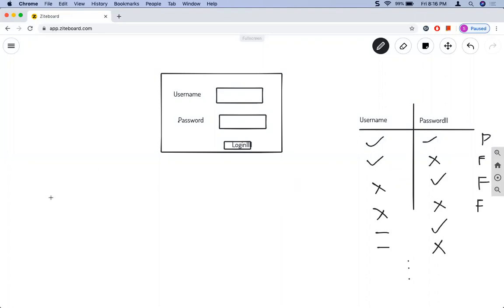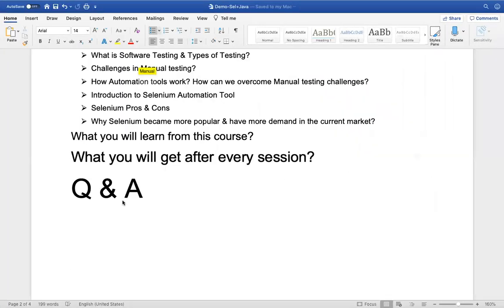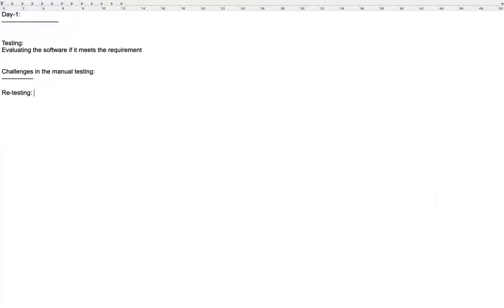We need a lot of time, and it will be a lot of effort as well. So it takes a lot of time as well as more effort to complete testing the functionality of the application. This is the main challenge in manual testing. So that is called retesting. Retesting is testing the software with multiple test data.